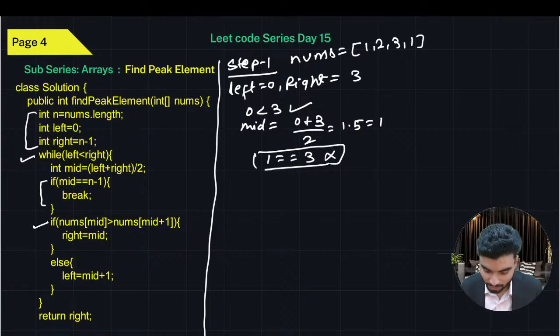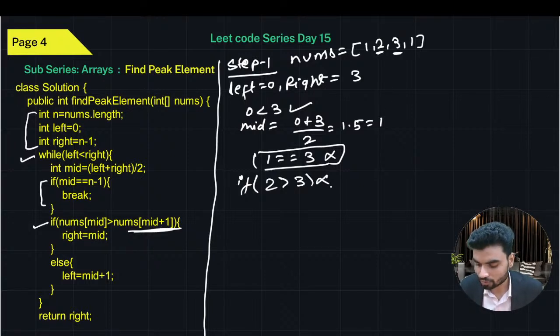Now we'll see if the peak exists on the left or right. If nums of mid is greater than the next value, the peak exists on the left. So we check the condition: mid is as of now 1, and at index 1 we have 2. Is 2 greater than nums of mid plus 1? Mid is 1, 1 plus 1 becomes 2, and at the second index we have 3. Is this true? No, this is not true, which means else will execute.